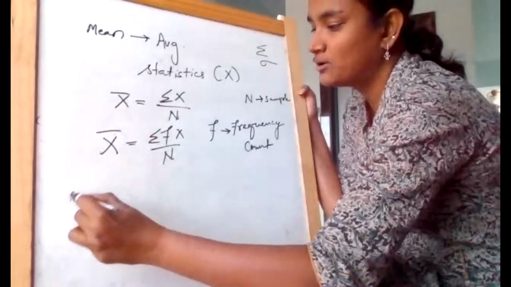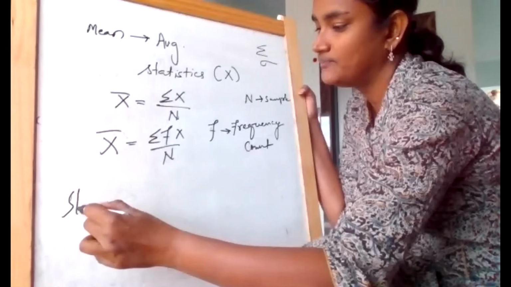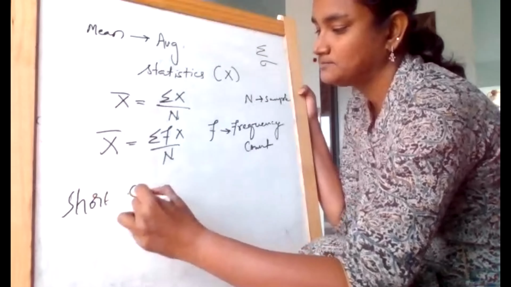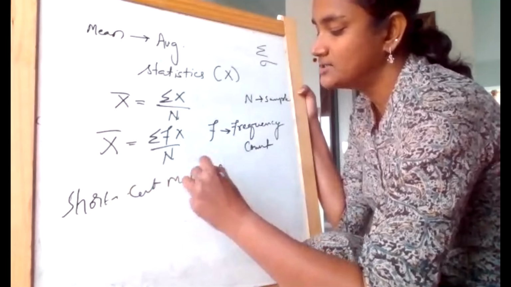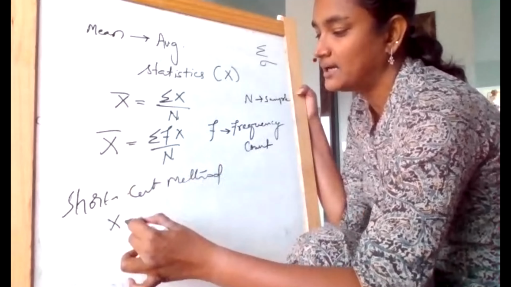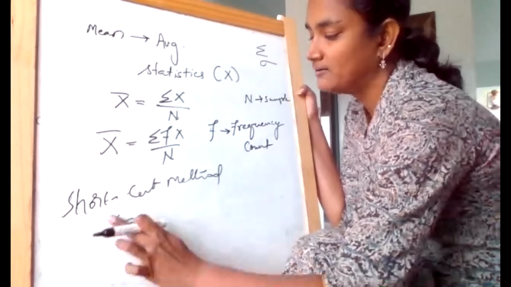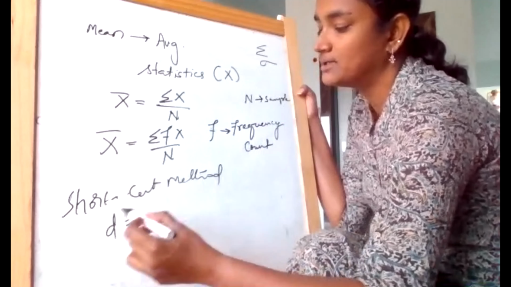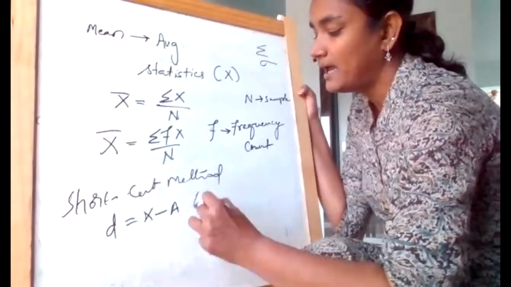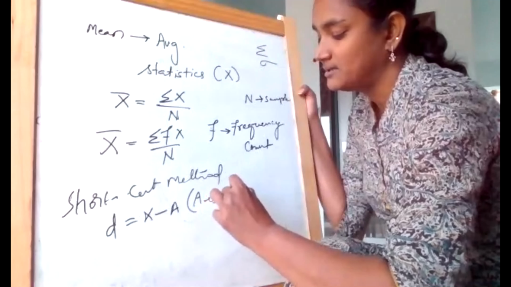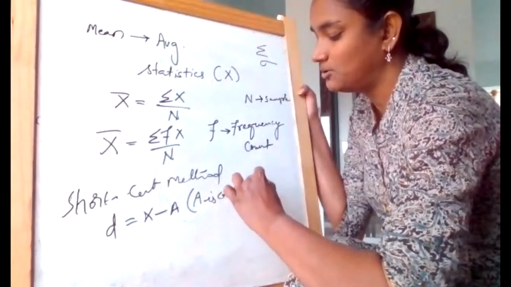There is also one more method, the shortcut method. We try to simplify the data if the data is numerous. In which way? A new term d is introduced, where d is equal to x minus a, and a is a constant. Girls, if you don't follow, please let me know.